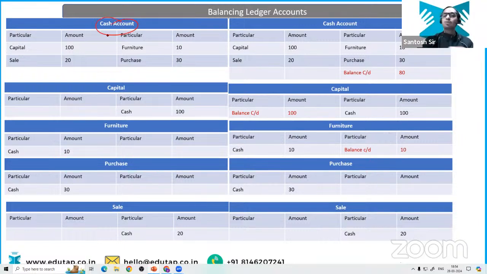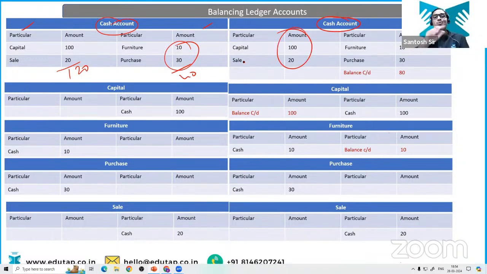So cash account is going to get balanced. Yes, definitely. How? Let me tell you how. See, we have this cash account. Now we have the debit balance, we have the credit balance. You are going to add your debit balance, that is 120, and you are going to add this 30 plus 10, that is your 40. So which is higher? Debit side is higher. So when your debit side is higher, you are going to include the leftover amount in the credit side. 120 minus 40 is 80 rupees.